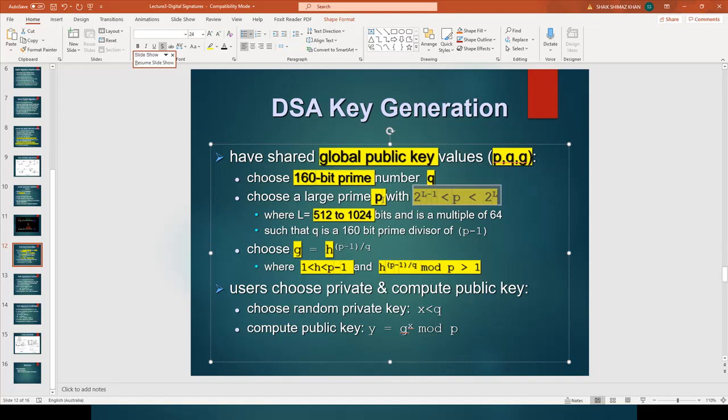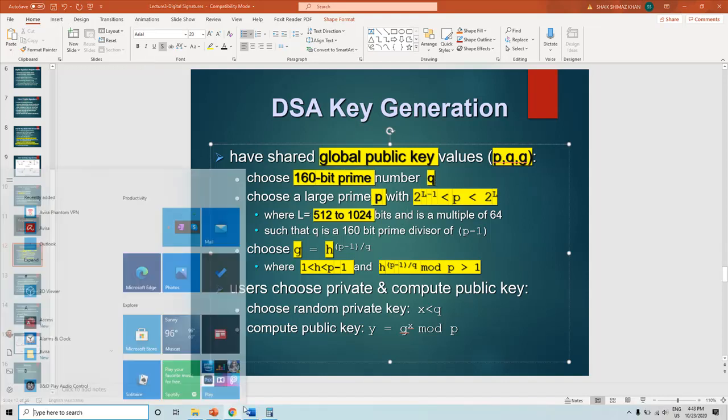So there should be a relationship between Q and P. What relationship? P minus 1 should be divisible by Q. So Q should be a divisor of P minus 1.